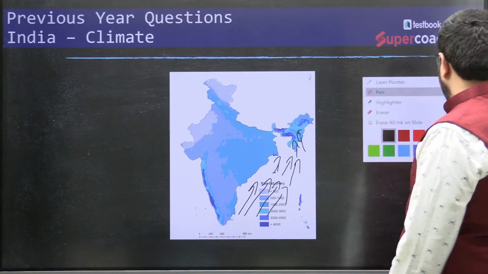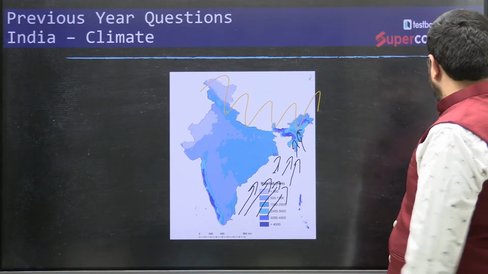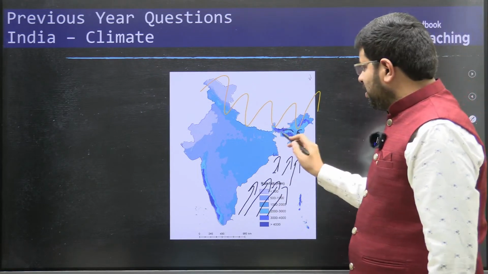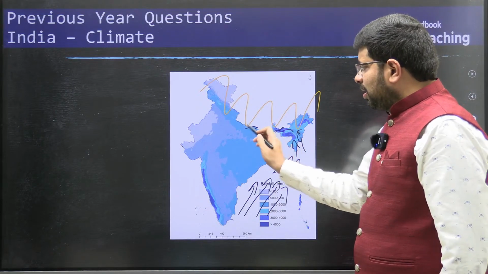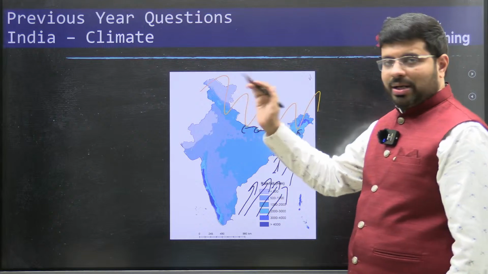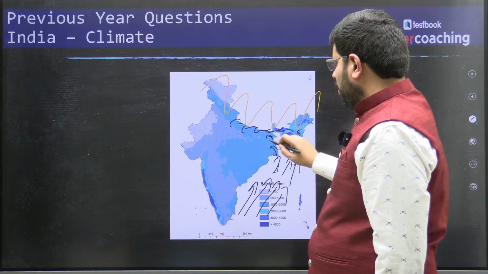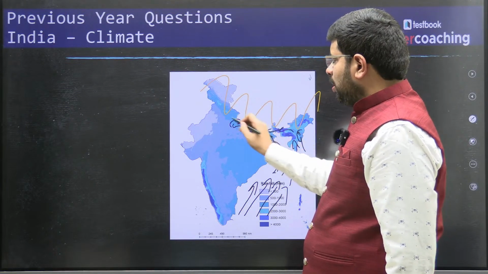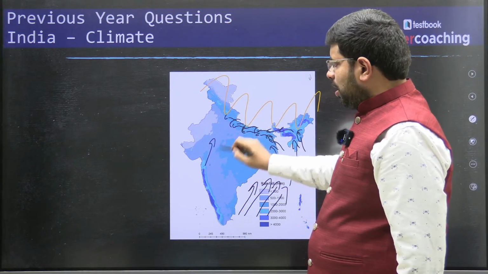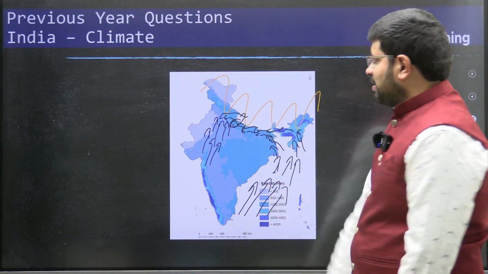Now here you have the mighty Himalayas. These Himalayas will deflect the winds. As they deflect, the winds of the southwest monsoon travel along the foothills of the Himalayas and start blowing like this. So slowly here you will see that the Arabian Sea branch also will be giving rainfall, and that is the reason why you will get decent rainfall here.